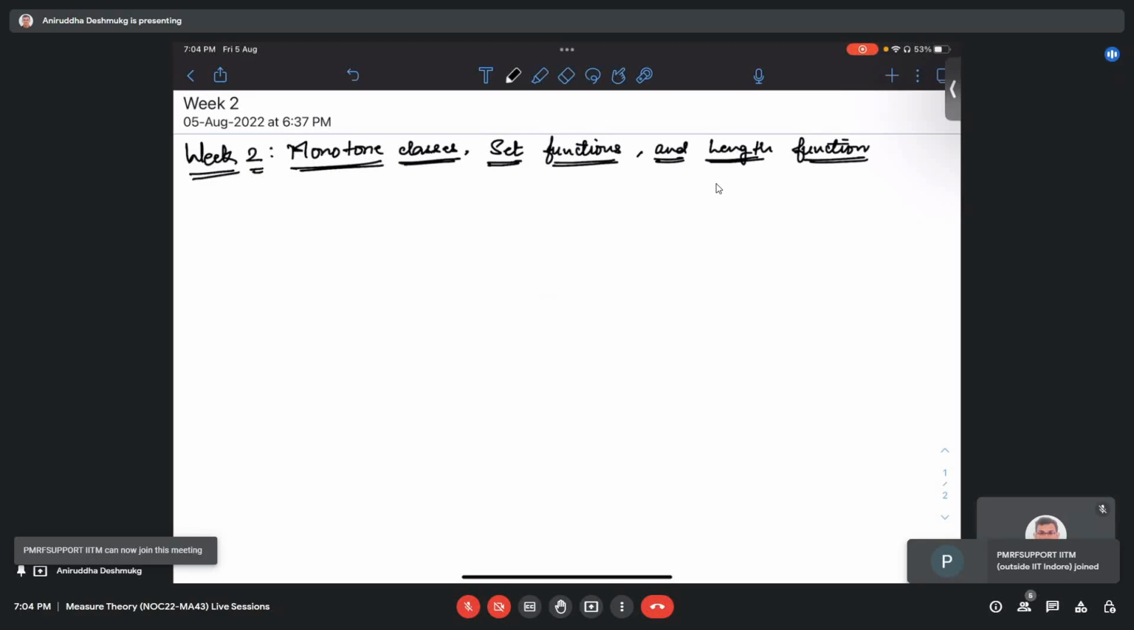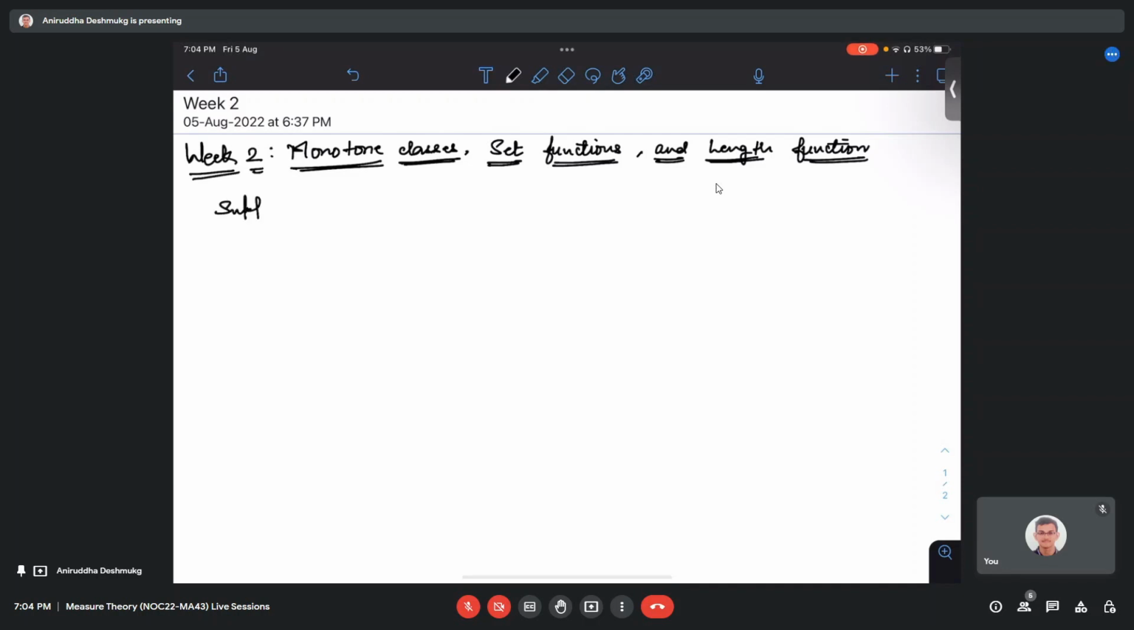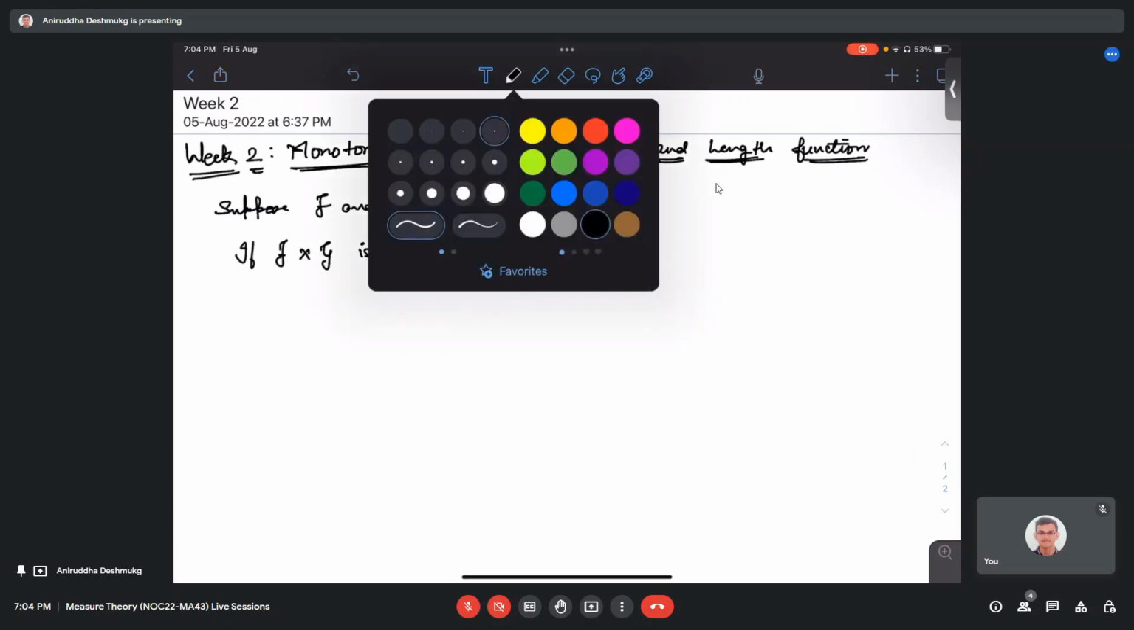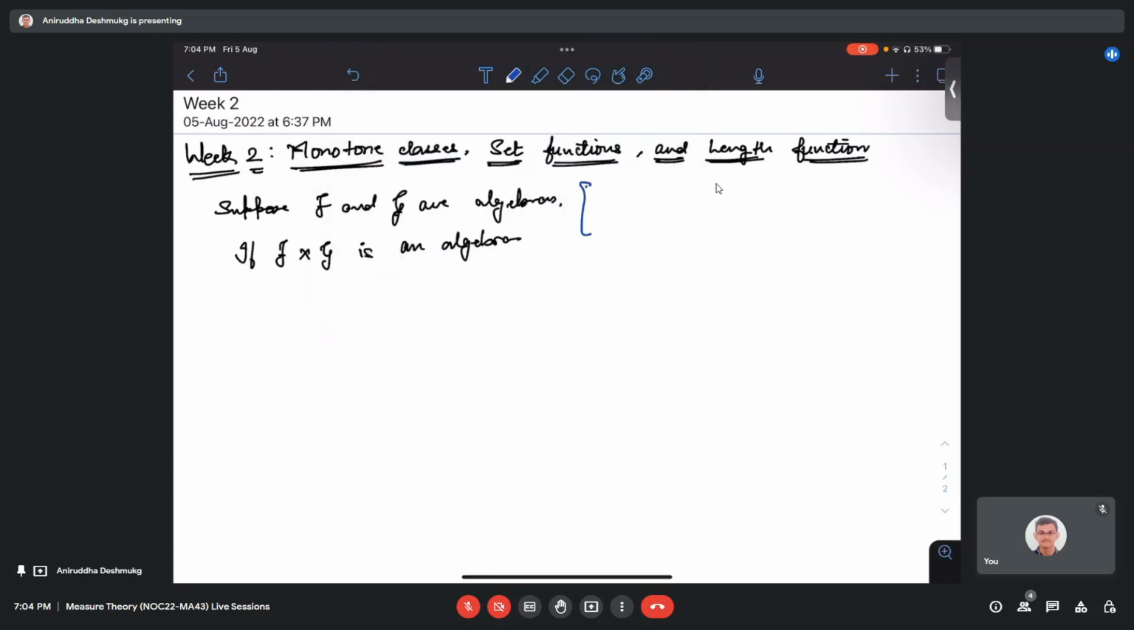Okay. So one of the problems was that suppose you are given two algebras, and you have to see whether their Cartesian product is an algebra or not. Let me write it here again. Suppose F and G are algebras. We want to know if F cross G is an algebra. And we already saw that this is true when F and G are semi-algebras.